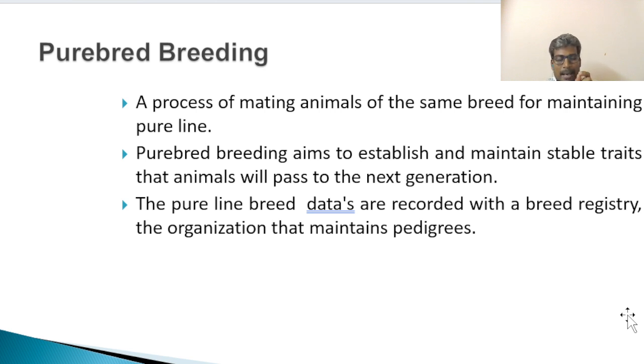If we want that animal in 100% pure line, we need to breed within that breed several times, where we maintain that pure line for any number of years. To achieve this, people normally maintain data records in many dairy industries as well as in beef industries. Sometimes small farmers also maintain this data.